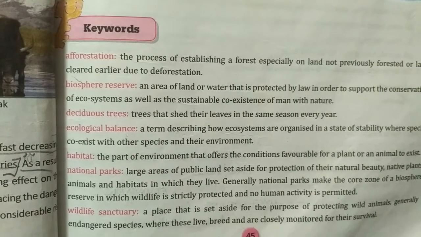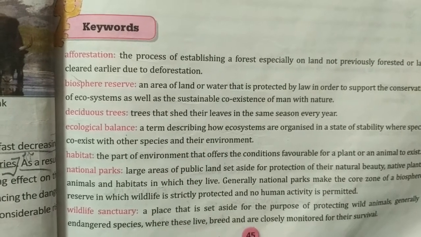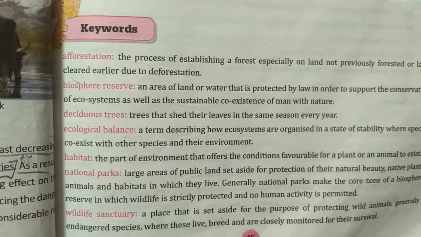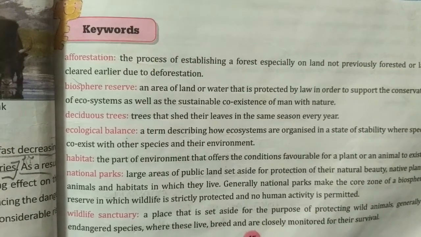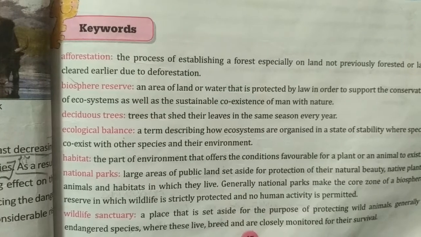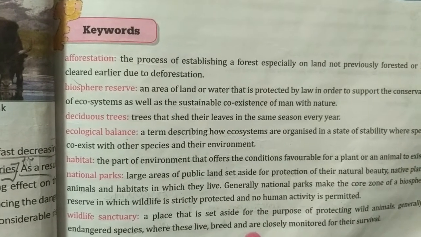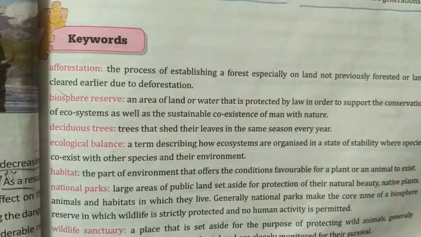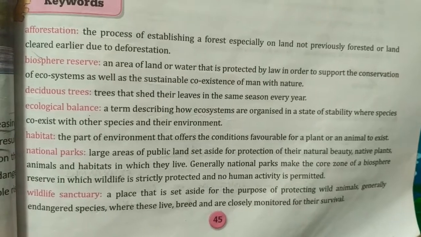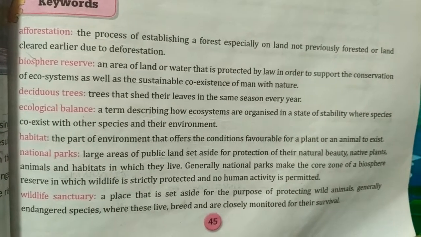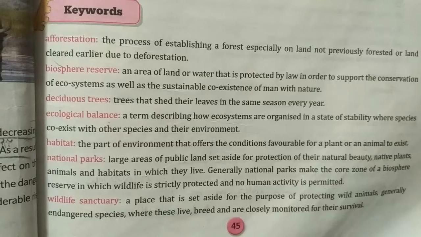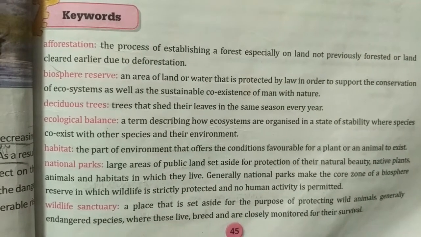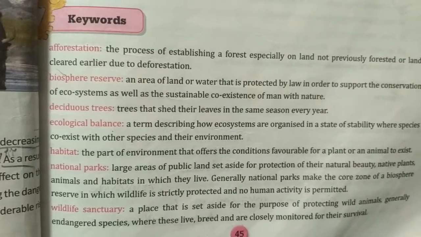national parks, these are the protected areas in the forest where the animals can be saved and survive. They can also move freely over these areas, and these national parks are totally run by the government. Next, wildlife sanctuary, a place that is set aside for the purpose of protecting wildlife, generally endangered species, where they live and breed and are also closely monitored for their survival. These things have to be covered in the specific areas.